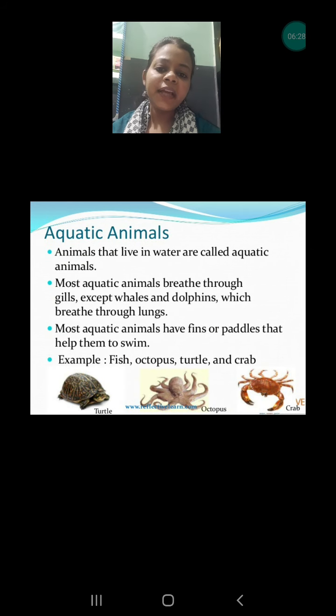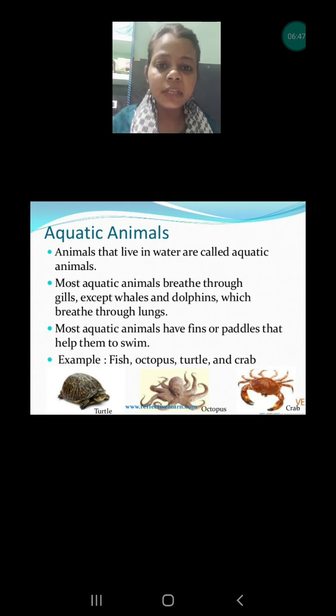Next is aquatic animals. Aquatic animals are those animals who spend the time in the water, under the water, and they are having the breathing organ. Which type of breathing organ they have? They are having gills. Most of the aquatic animals are having gills. Some of the animals can have the lungs also, like whale and dolphins.